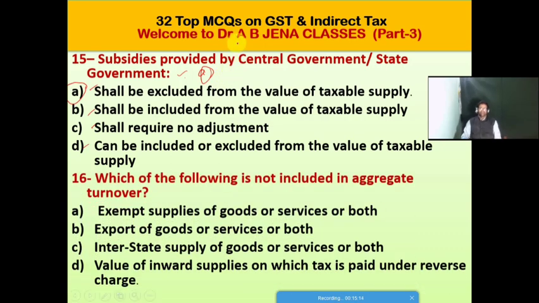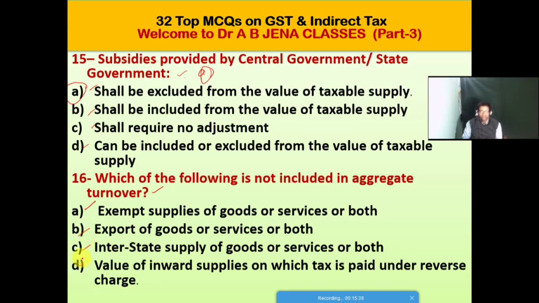So next one MCQ. Which one or dash is not included in aggregate turnover? A, it's exempt supplies of goods or services or both. B, it's the export of goods or services or both. C, it's interstate supply of goods or services or both.